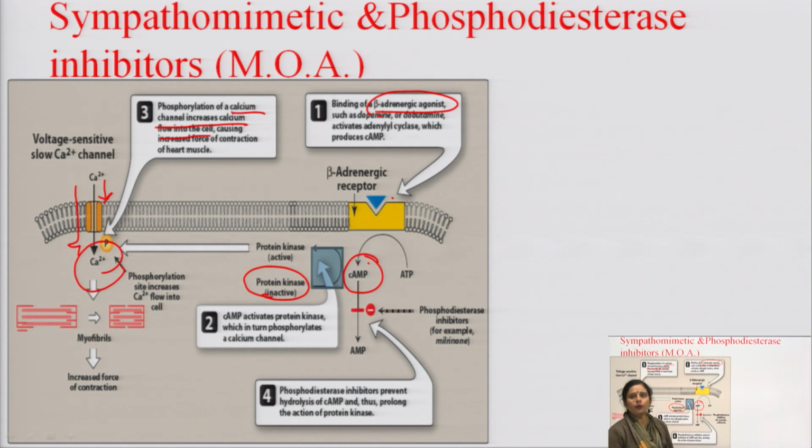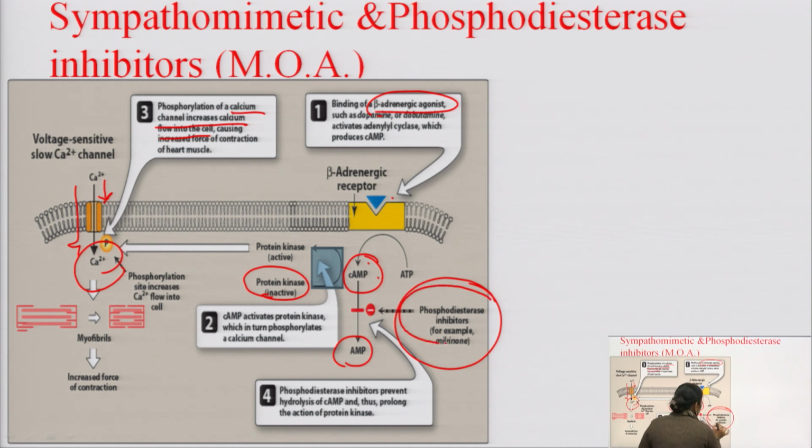But when we use a phosphodiesterase inhibitor, what does the phosphodiesterase inhibitor do? What is the role of phosphodiesterase? Phosphodiesterase causes the conversion of cyclic AMP into AMP. Phosphodiesterase hydrolyzes the cyclic AMP into AMP, and the phosphodiesterase inhibitor inhibits the phosphodiesterase enzyme.